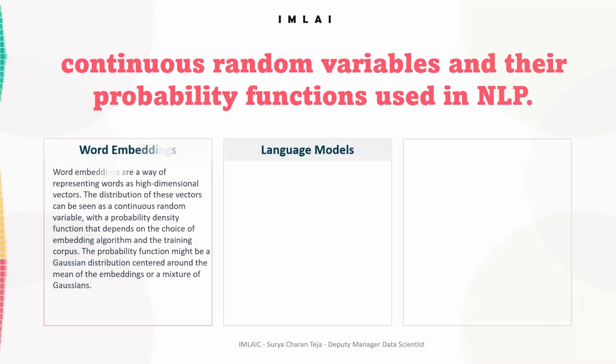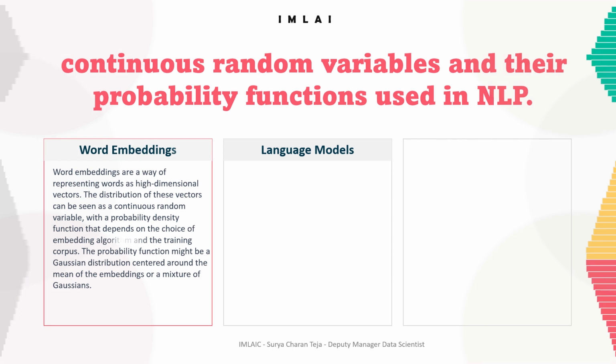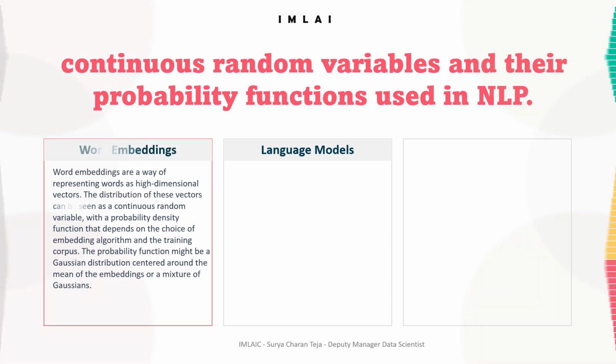And the second one that we have here is language models. Language models are used to estimate the probability of a sequence of words. This involves computing the probability of each word given the previous words in the sequence. The distribution of the probability scores can be seen as a continuous random variable with a probability density function that depends on the model architecture and the training data. The probability function might be a log normal distribution or a mixture of exponential distributions.